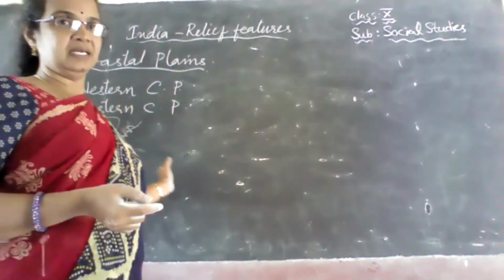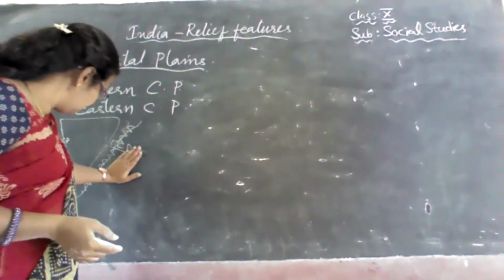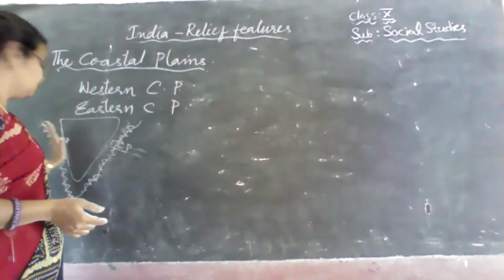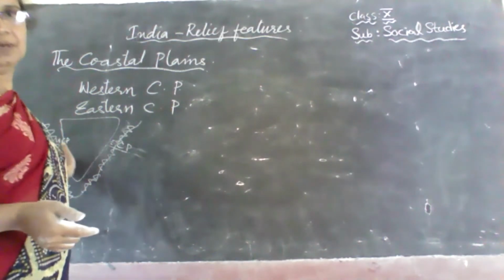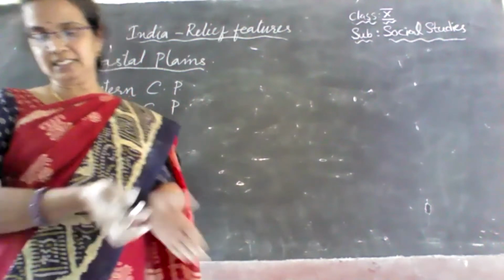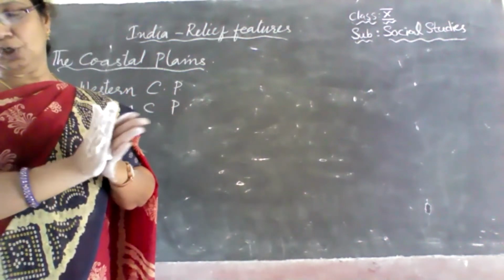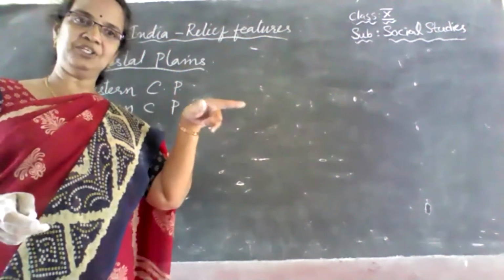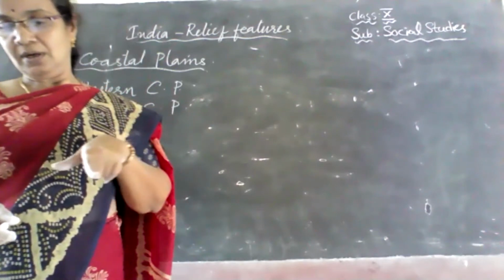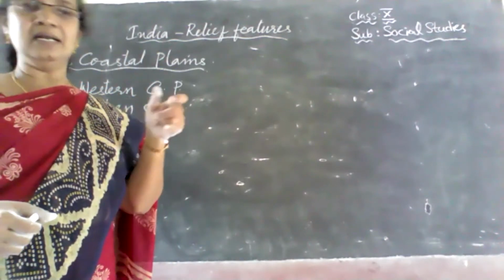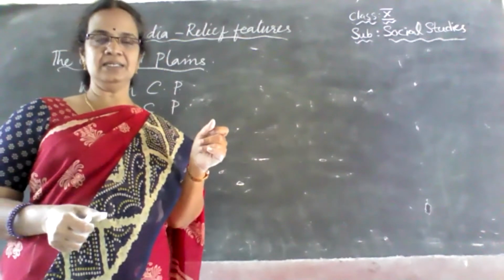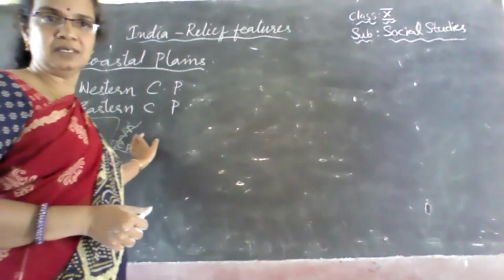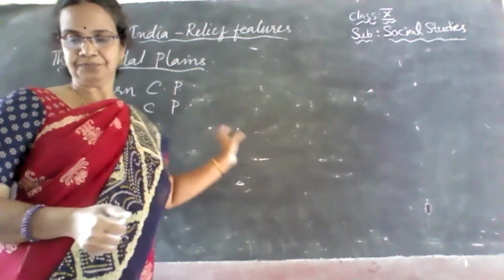Now, the Eastern Coastal Plain is between the Bay of Bengal and the Deccan Plateau, or between the Eastern Ghats and the Deccan Plateau. Whereas for the Western Coastal Plain, we have the Arabian Sea on the western side. This western coast starts from the Rann of Kutch in Gujarat up to Kanyakumari, and it is narrower than the eastern coast. The western coast is narrow when compared to the eastern coast. The eastern coast is a little bit wider.